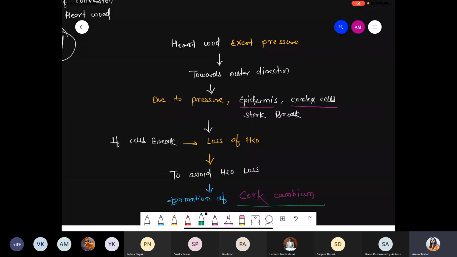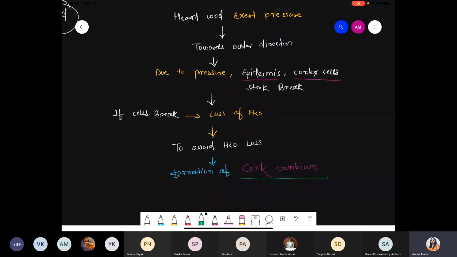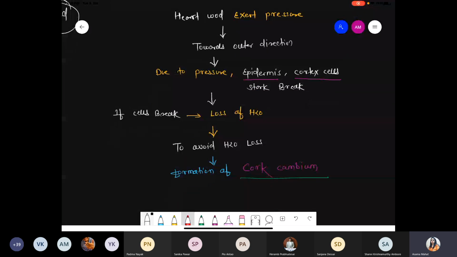So you know very well, on the plant's outer side are the epidermis. Inside the epidermis there is the presence of the cortex cells. Now due to that pressure, slowly those cells, the epidermis cells and cortex cells, start to break down. And obviously, if cells break, there is a loss of water. So the solution to avoid loss of water is the formation of a new cambium, and that cambium is called the cork cambium.